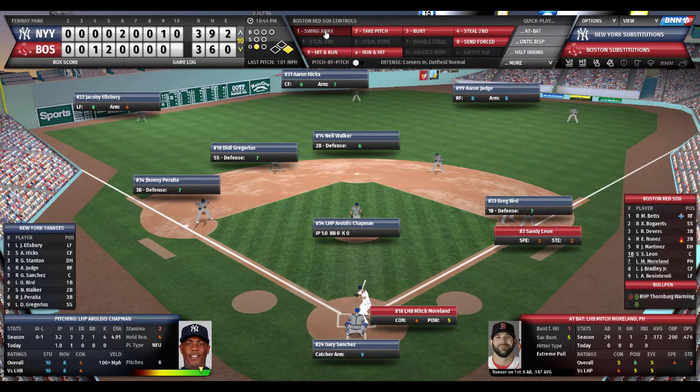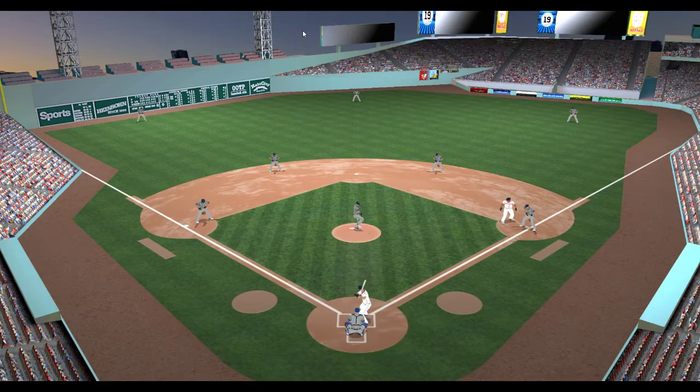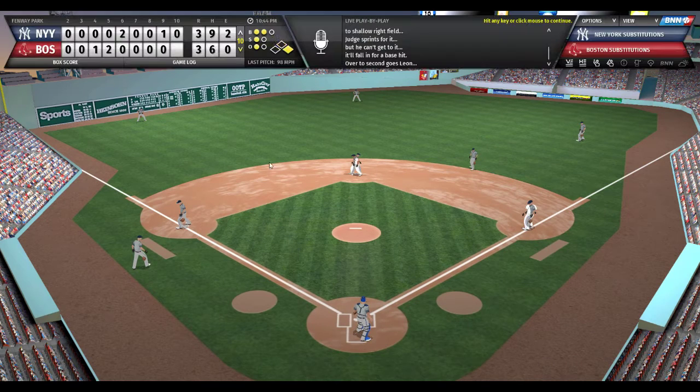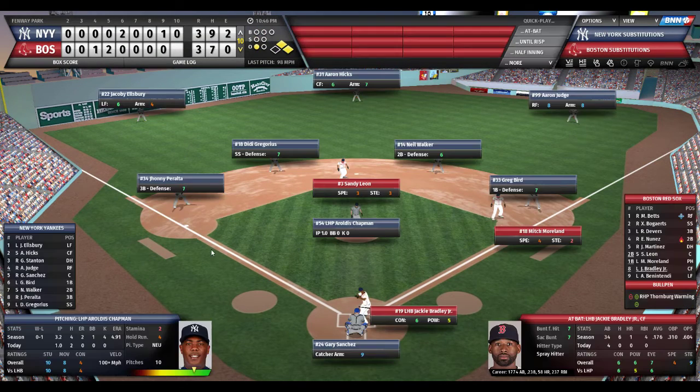1 out, 1 on. Moreland comes off the bench. Mitch Moreland is only batting .172. He has 1 home run and 2 RBIs. Hopefully he gets home run number 2 here. Leon's at first, not very fast. Bird holding him on. Here's the pitch by Chapman to Moreland. 2-1 count. Moreland swings and he sends that ball to right. Judge will not get to it. And Leon moves up 90 feet. So the pinch hitter, Mitch Moreland, comes through.